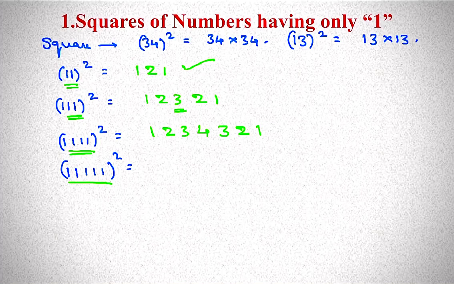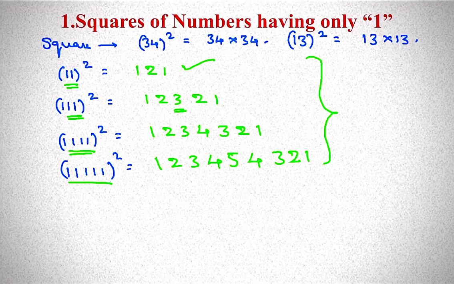If it is 5 digits, 1, 2, 3, 4, 5, 4, 3, 2, 1. If you observe all these numbers from left to right and right to left, they are the same. So those numbers are said to be palindrome numbers.